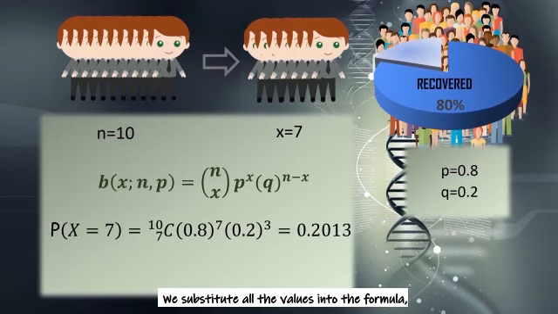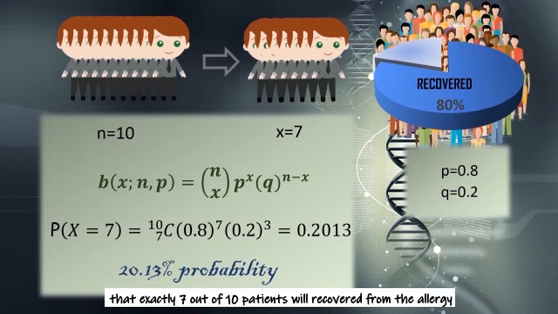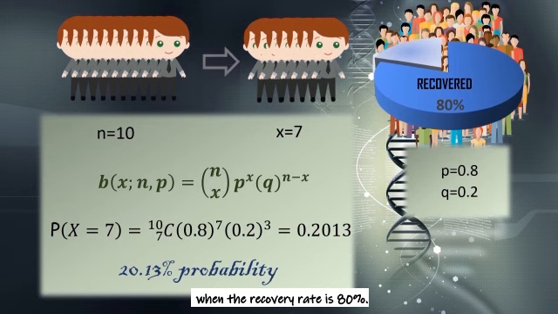We substitute all the values into the formula and we get 20.13 probability, which means that there is a 20.13 probability that exactly 7 out of 10 patients will recover from the allergy when the recovery rate is 80%.